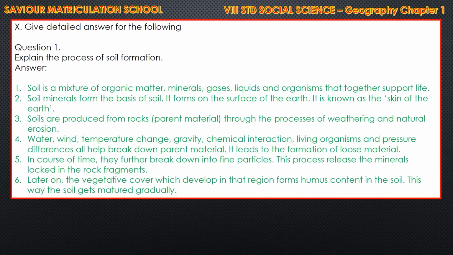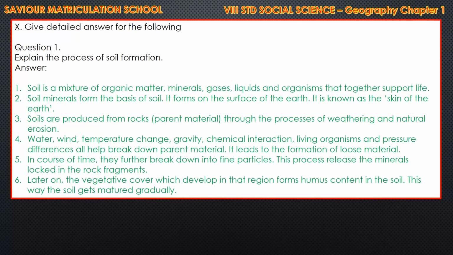Point number 4, water, temperature change, gravity, chemical interaction, living organisms and pressure differences all help break down parent material. It leads to the formation of loose material. Fifth point, in course of time, they further break down into fine particles.